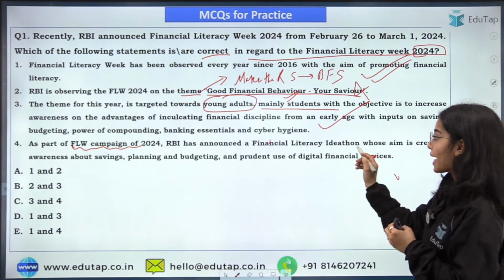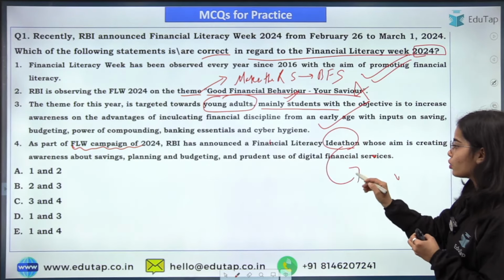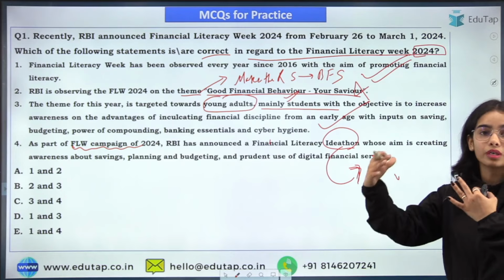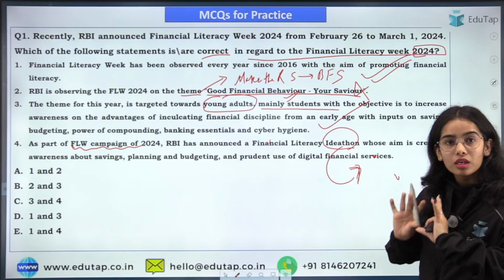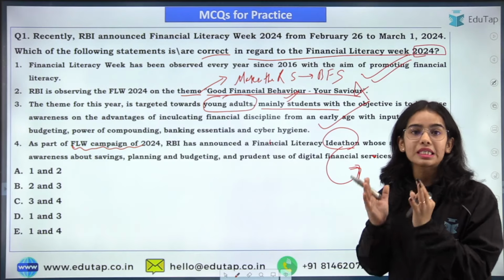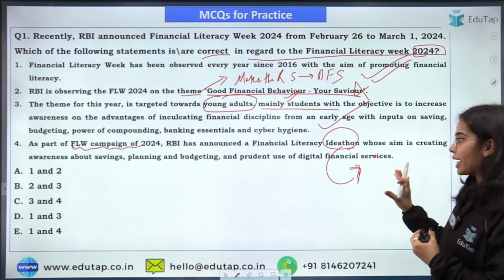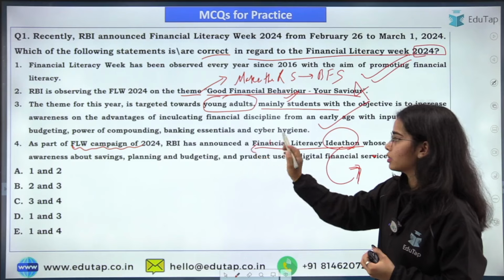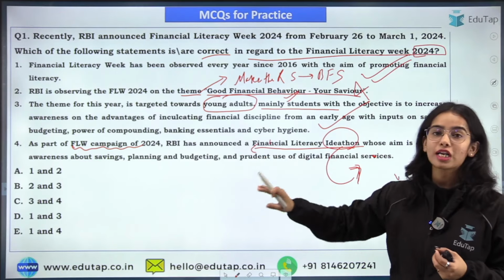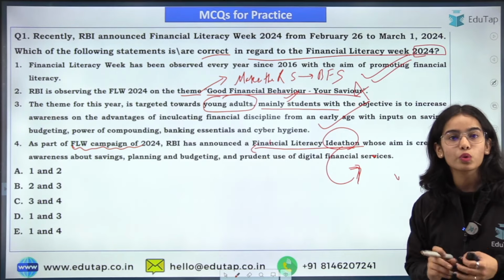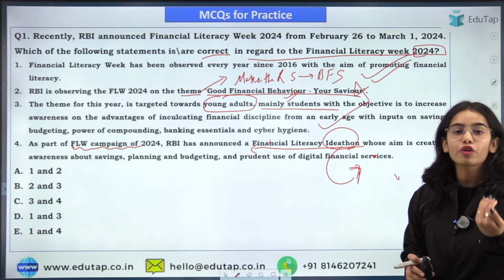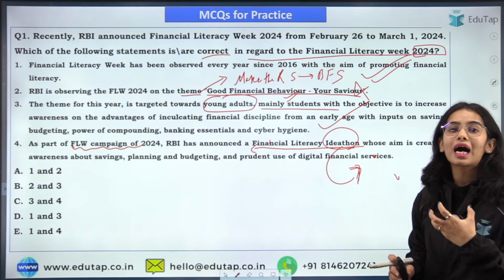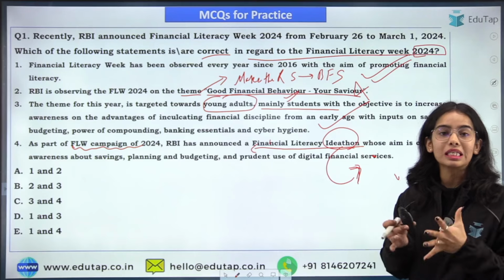Financial Literacy Ideathon, that is to bring the ideas from the postgraduates regarding the promotion of financial literacy in the country. So this is the idea of the Ideathon that has been launched by the Reserve Bank of India under the Financial Literacy Week campaign of 2024. The ideas are being taken from the postgraduate students regarding the promotion of financial literacy in the country.